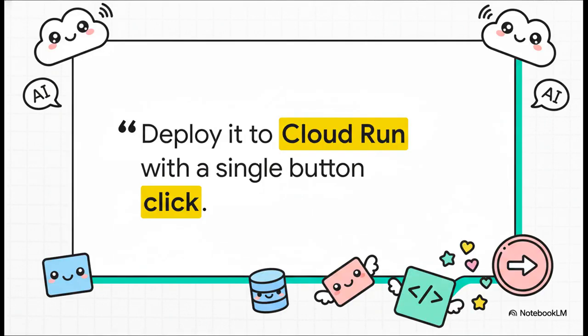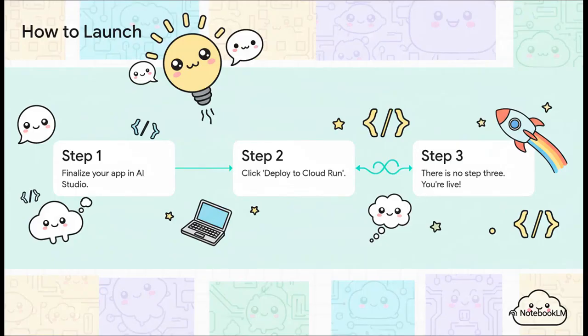And there it is. That's the secret. The entire process is just this. Deploy it to Cloud Run with a single button click. That is it. One little click takes your app from being a private draft on your computer to a live, public website that anyone, anywhere can use. Let's just break down this incredibly complex launch process, shall we? Step 1. Get your app looking good. Step 2. Click that Deploy to Cloud Run button. And, well, as you can see, there is no Step 3. You're live. It really is that simple.